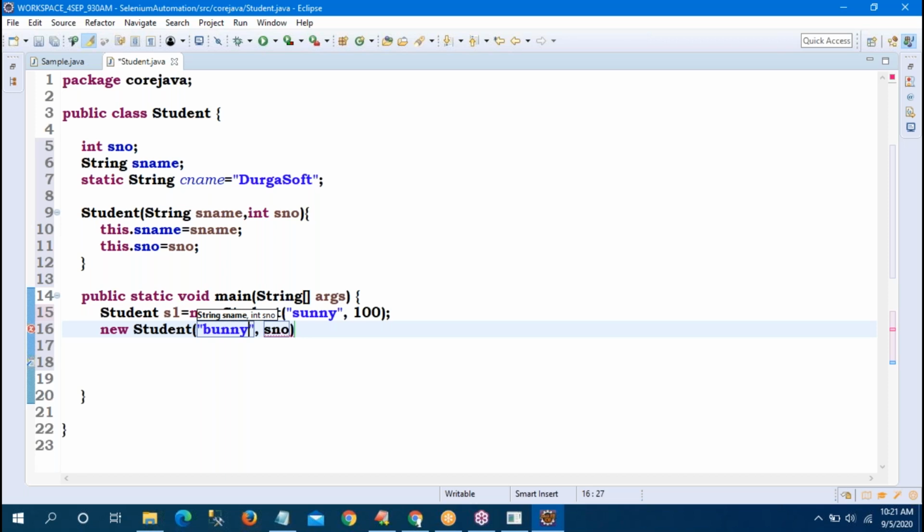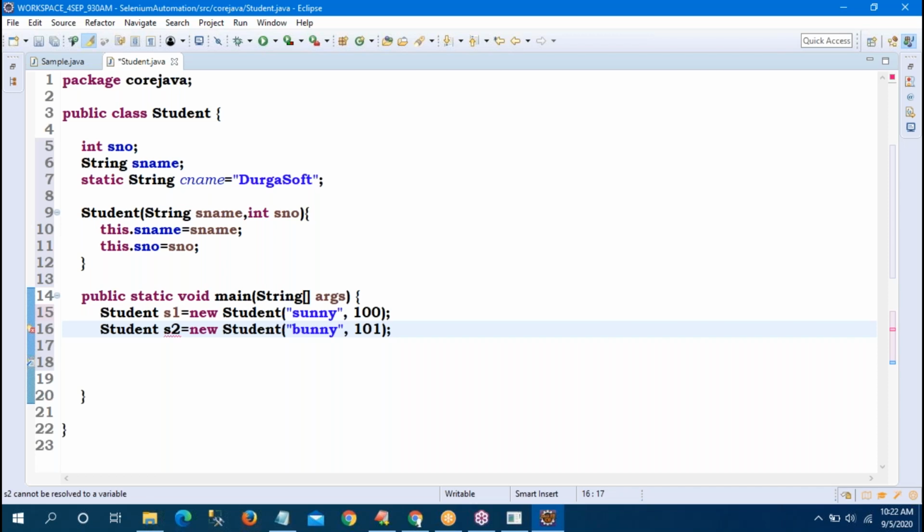And 101 I want. sNumber is 101. Now I want to give the reference variable. What is the typo? Class name only.